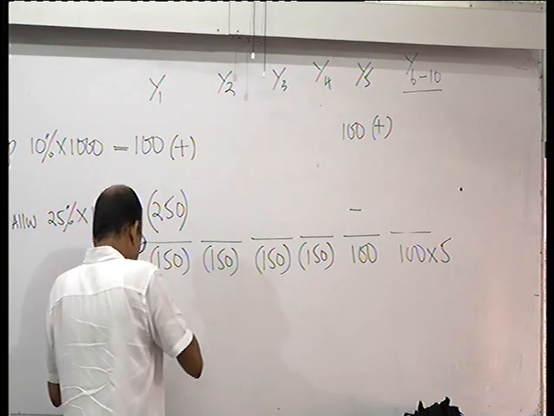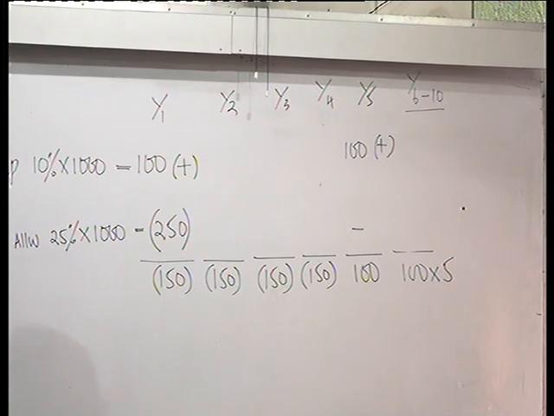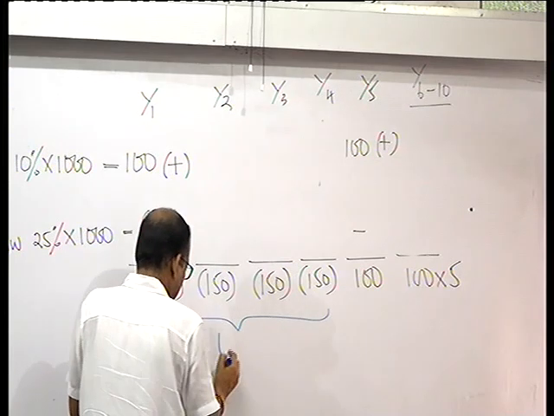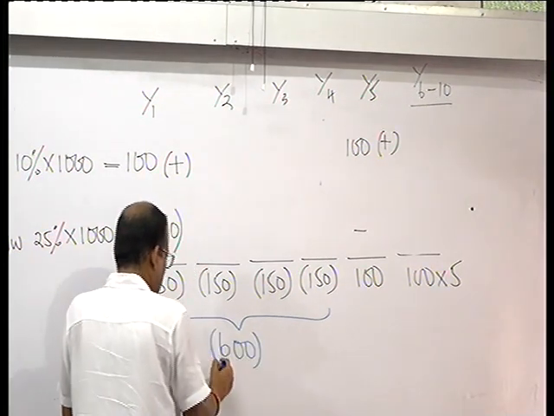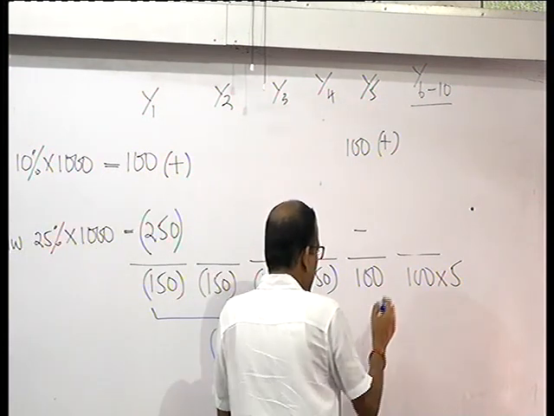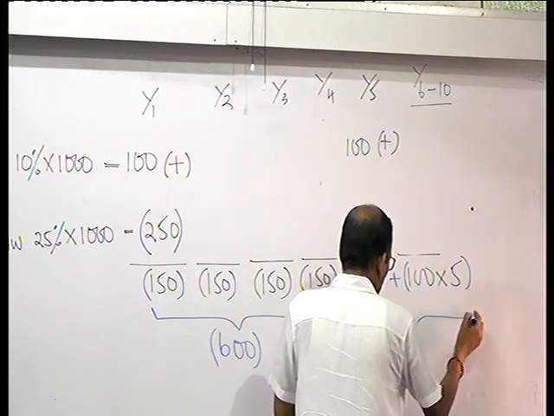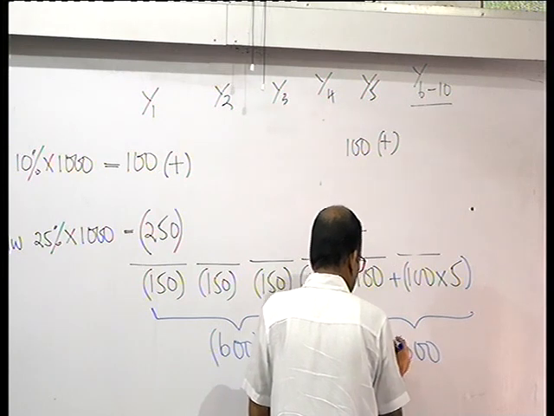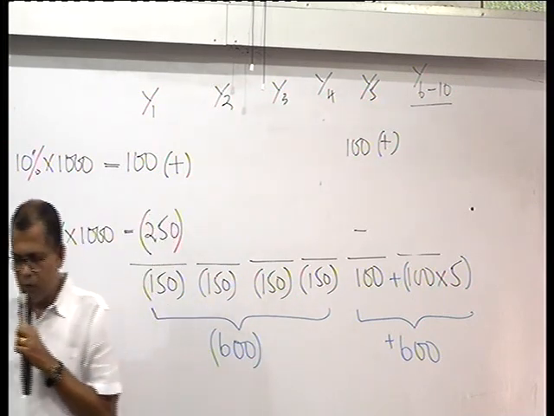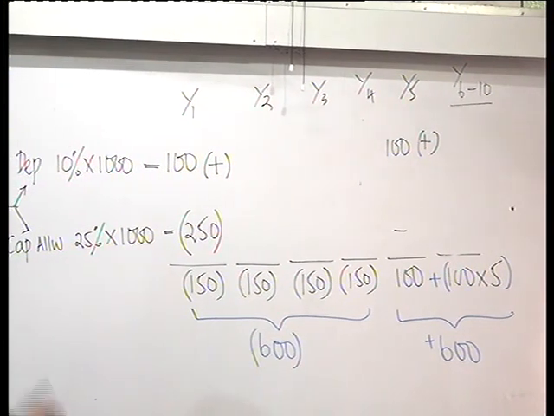So if you take the benefit that you have reaped in the first 4 years, it is 600 altogether. But from the 5th year to the 10th year, 100 plus this altogether is also 600. You are paying more taxes on 600, and you got a benefit up to 600. So what I am trying to say is, at the end of the 10-year period, all the benefits that you have reaped in the first 4 years have been completely reversed.